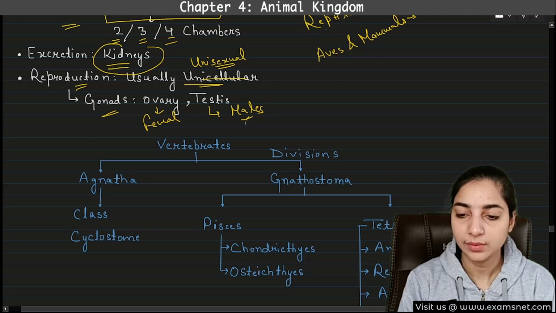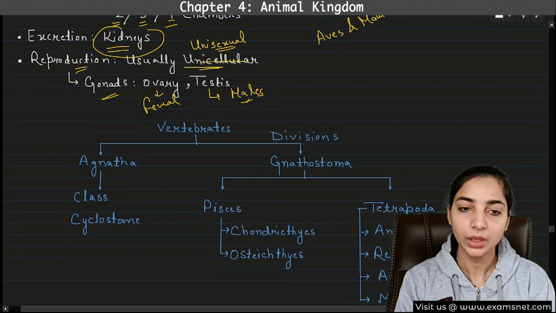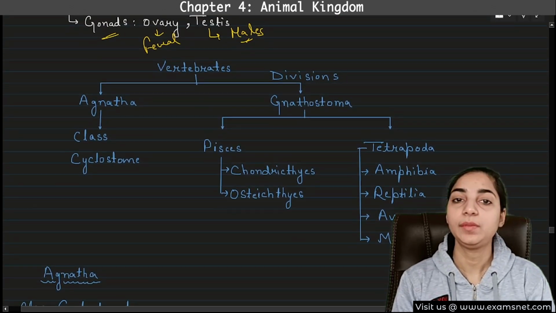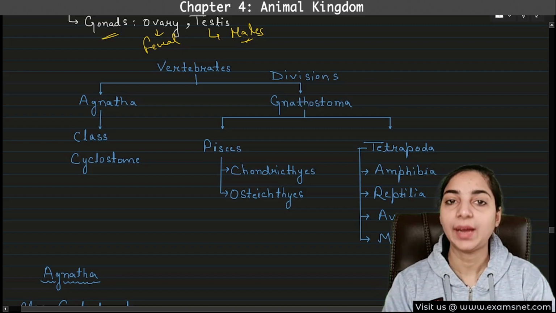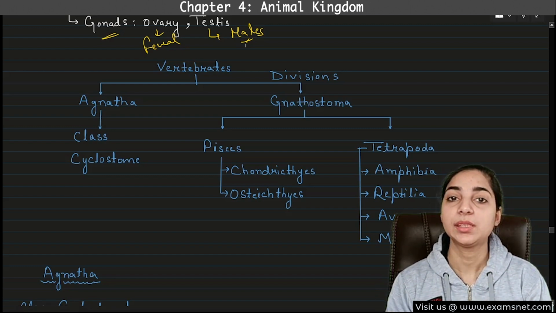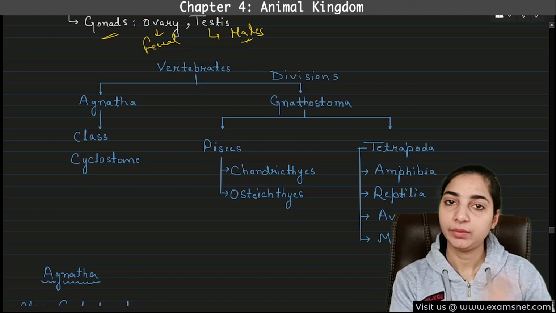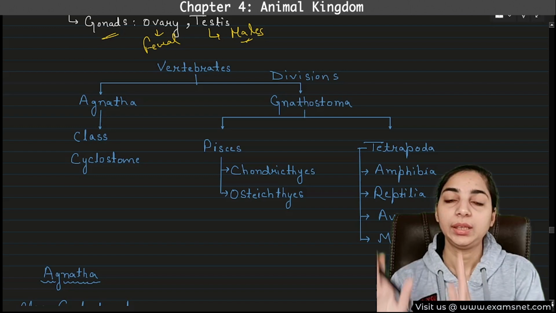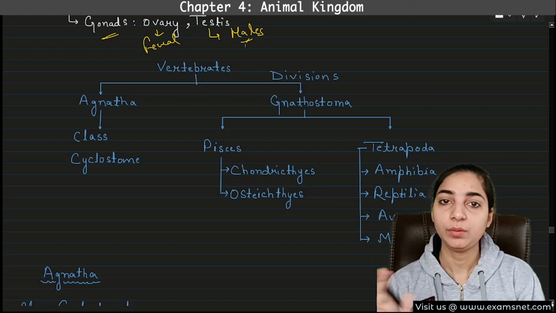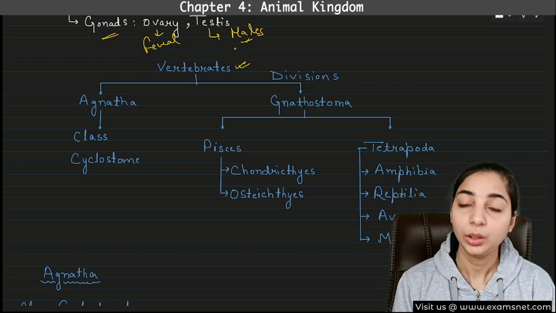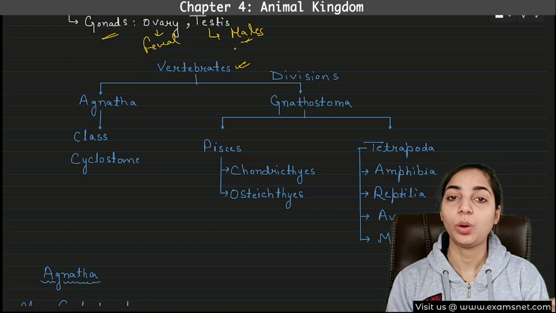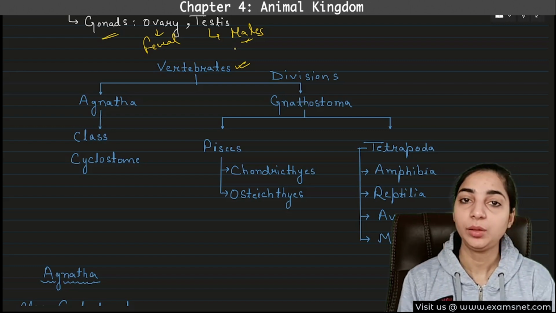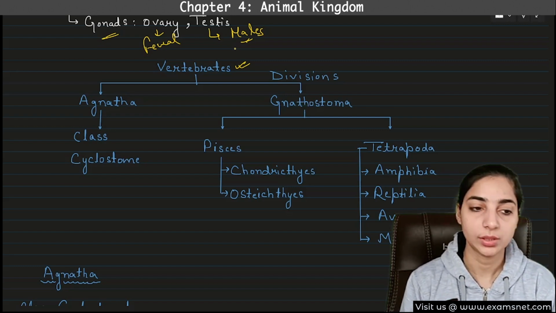Now let's come to the classification of the vertebrates. Vertebrates are further classified into two groups. Earlier, what did we see? We saw that the chordates were divided on the basis of the presence of cranium. In one group, the cranium was absent, and in the other group, the cranium was present. In the group where cranium was present, there was a subphylum called vertebrata. Now, vertebrata will further be divided on the basis of the presence or absence of jaws.